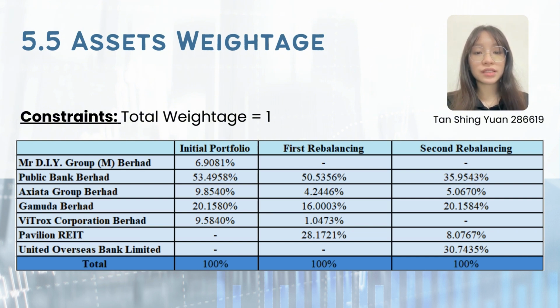We maintained the greatest investment in Public Bank Berhad, but decreased the weightage from around 51% in the first rebalancing to around 36% in the second rebalancing. Since the weightage of Public Bank Berhad has decreased, we increased the weightage of Axiata Group Berhad and Gamuda Berhad. That's all from me. I will pass to the next presenter.